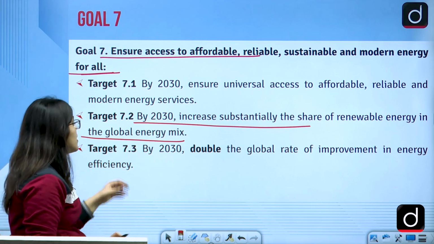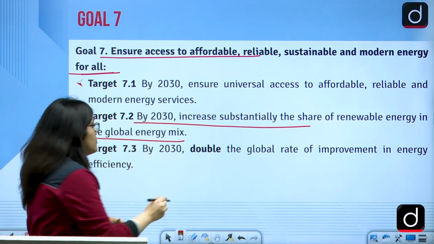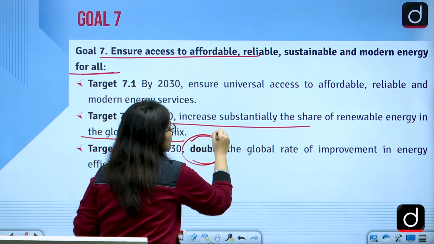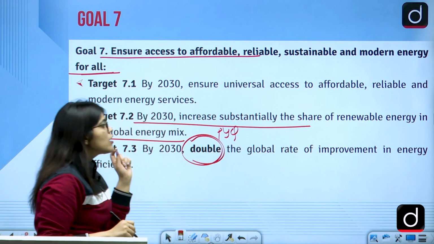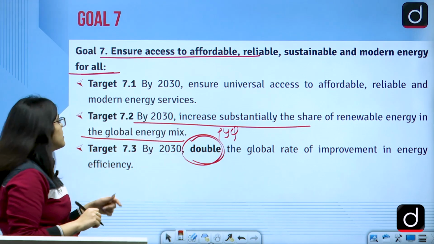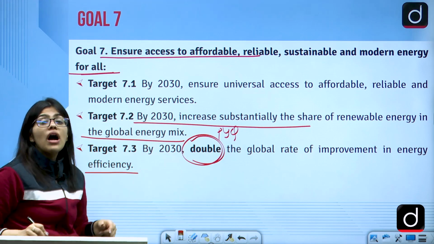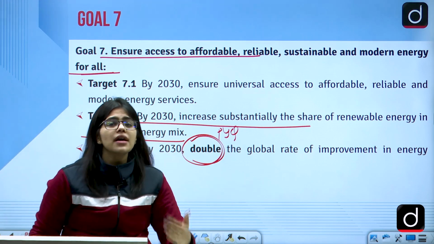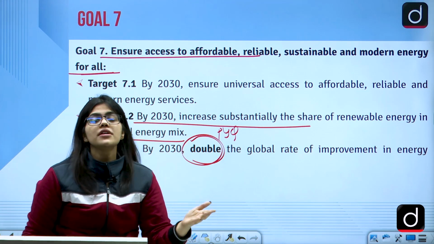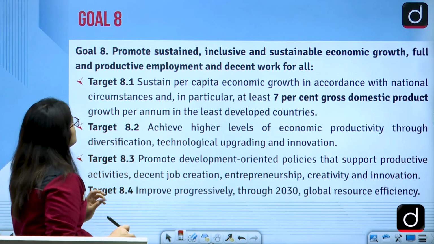we already have. Then by 2030, double. Another very important thing, and it is also a PYQ, double the global rate of improvement in energy efficiency. Whatever we are doing in the energy resources, you have to double it. So this is also our SDG.